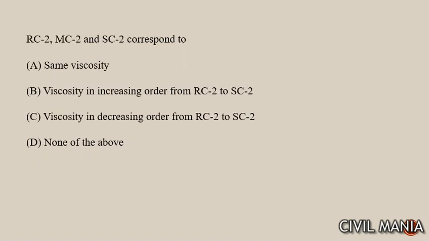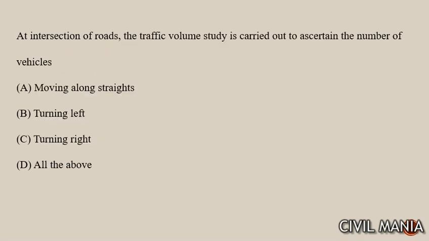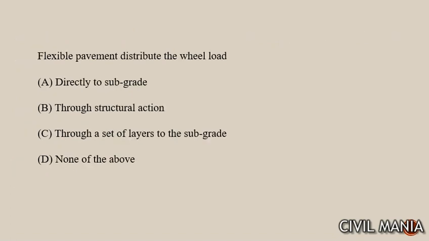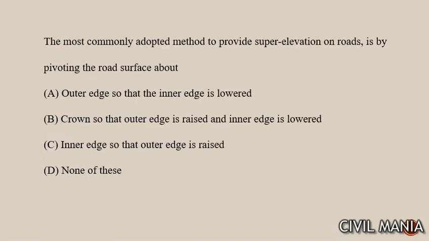RC2, MC2 and SC2, rapid curing, medium curing and slow curing, these are the various types of tar। तो इनका विस्कोसिटी क्या होगा? इनका विस्कोसिटी सब में 2 है, मतलब सेम विस्कोसिटी। नेक्स्ट क्वेश्चन है, at intersection of road the traffic volume study is carried out to ascertain the number of vehicles which are moving along straight, moving left, moving right, all of the above। उसके बाद नेक्स्ट क्वेश्चन है, flexible pavement distribute the wheel load through a set of layers to the subgrade, सबग्रेड जो कि लोअर मोस्ट लेवल होते हैं।